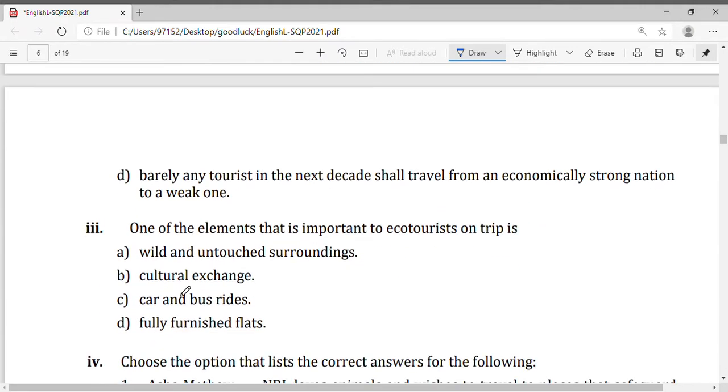One of the elements that is important to ecotourism on a trip is wild, untouched surroundings, cultural exchange, car and bus rides, fully furnished class. B, C, D is not mentioned. They want to experience the wilderness settings.